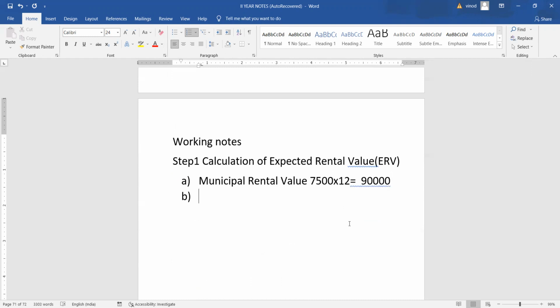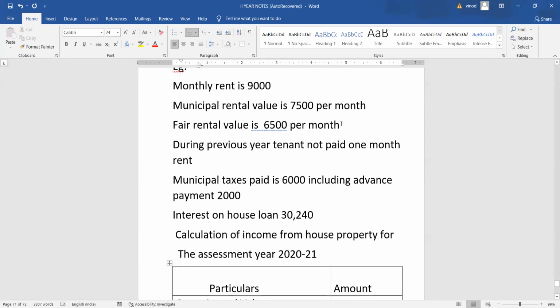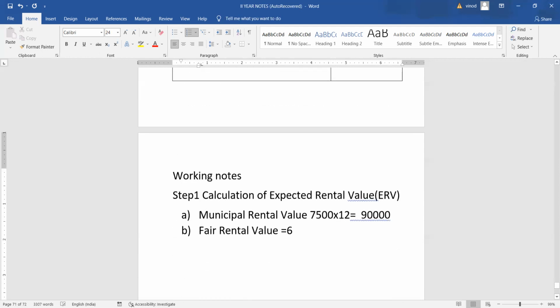Then fair rental value is 6,500 per month. 6,500 multiplied by 12, the value will be 78,000.